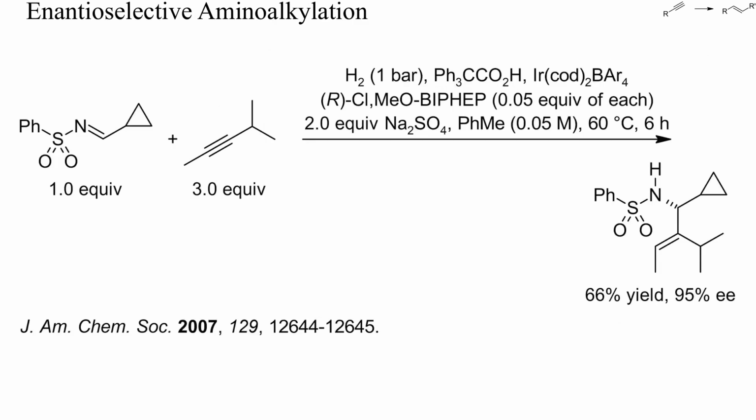This here is a rare example of electrophilic enantioselective aminoalkylation of an internal alkyne with an imine. Upon homogeneous hydrogenation, apparently a nucleophilic intermediate resulted, which added to the imine.